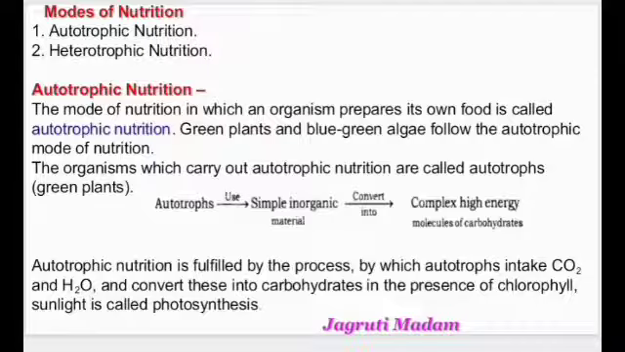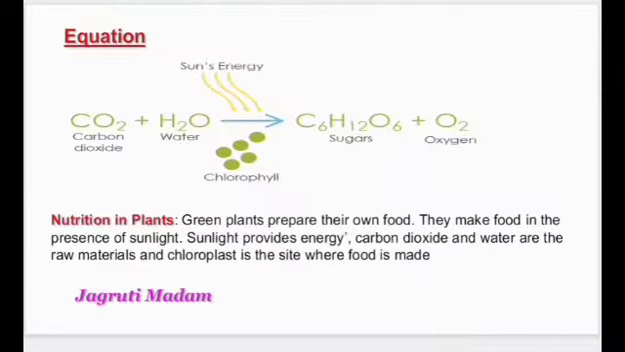So autotrophic nutrition is fulfilled by the process by which autotrophs take in CO2 and water and convert this material into carbohydrate in presence of chlorophyll and sunlight by the process of photosynthesis. Students, here is the equation for photosynthesis reaction. You can see over here, carbon dioxide and water are reacting with each other in presence of solar energy, and there is chlorophyll over here. Students, do you know why chlorophyll?